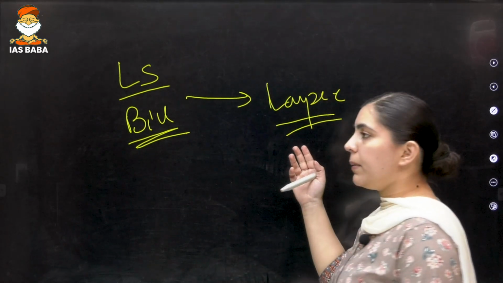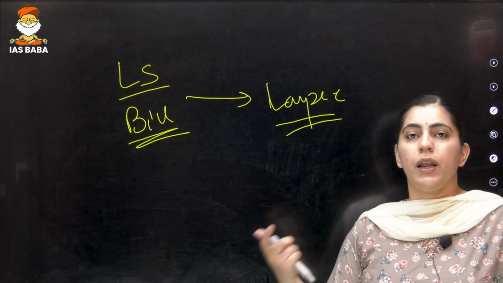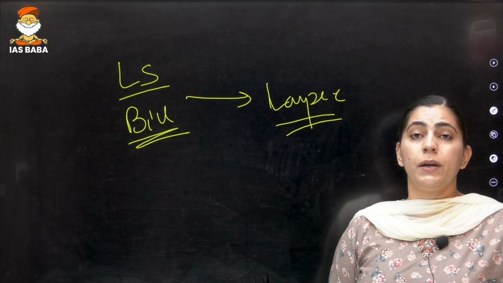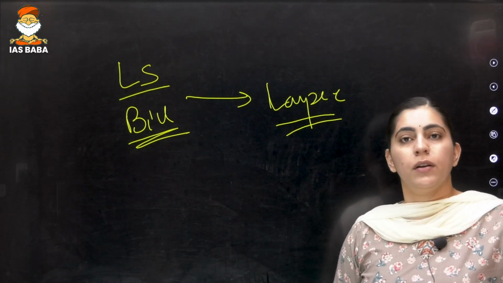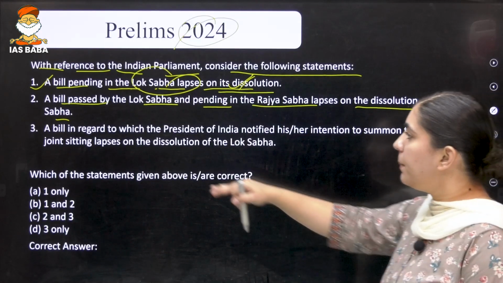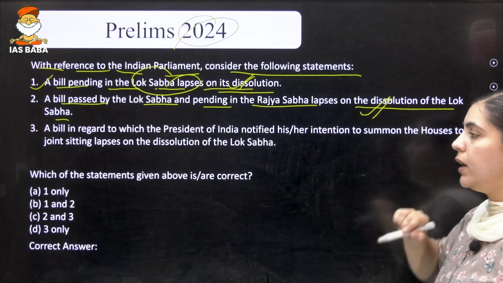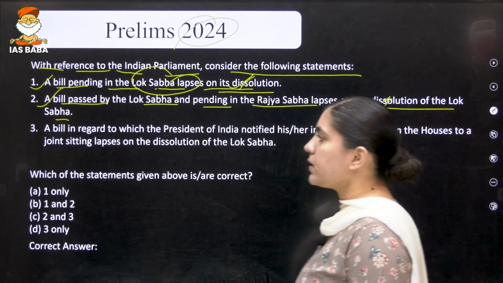The basic idea behind this is that we want to conduct new elections, and whosoever is the new Council of Ministers will come to power and pass new laws as per their policies. So, a bill passed by the Lok Sabha and pending in Rajya Sabha also lapses on the dissolution of the Lok Sabha. Again, the second statement is correct.